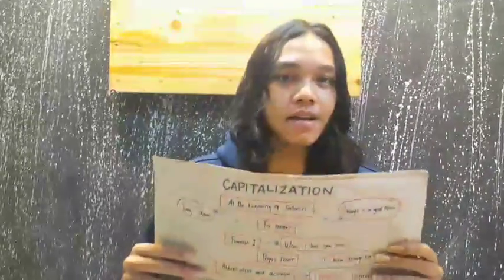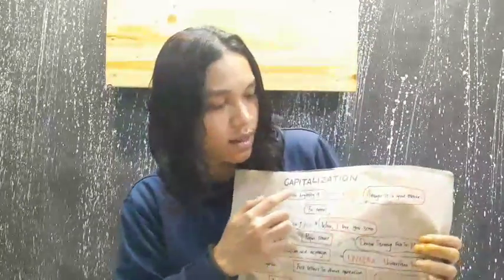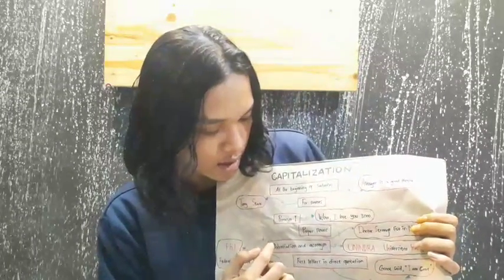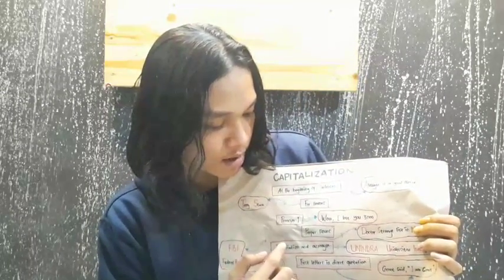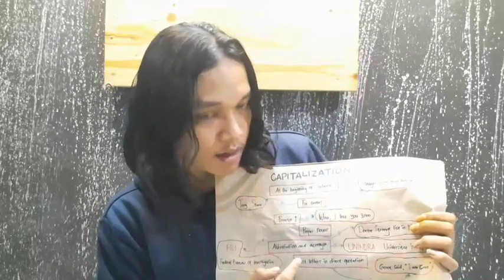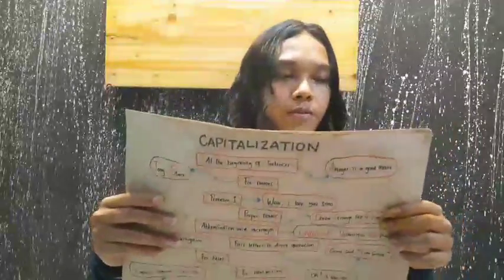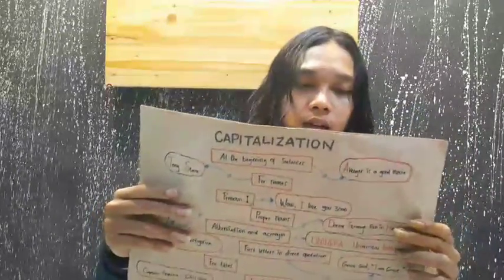Capitalization is defined by 8 rules. The first one is at the beginning of sentences, for names, pronoun I, proper nouns, abbreviation and acronym, first letters in direct quotation, for title, and for interjection. The first one is the first letter, the beginning of sentences.